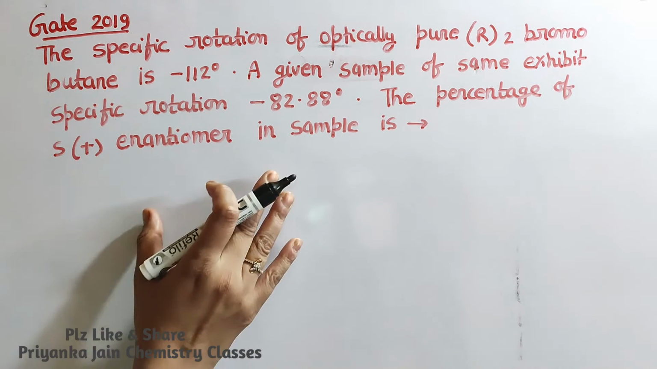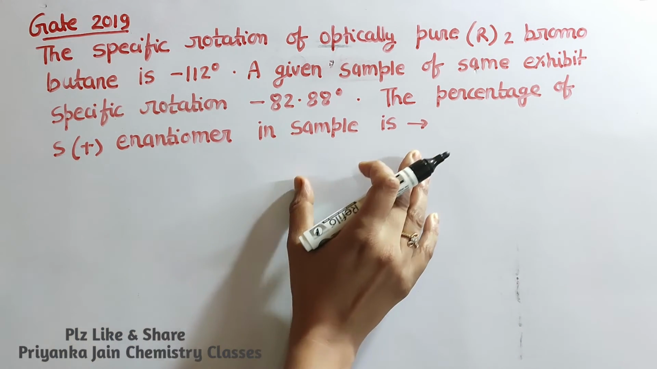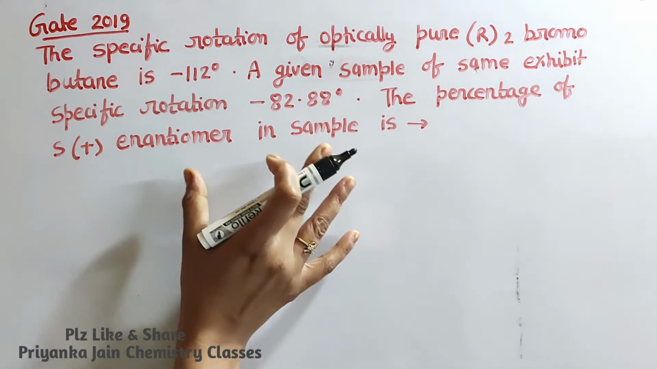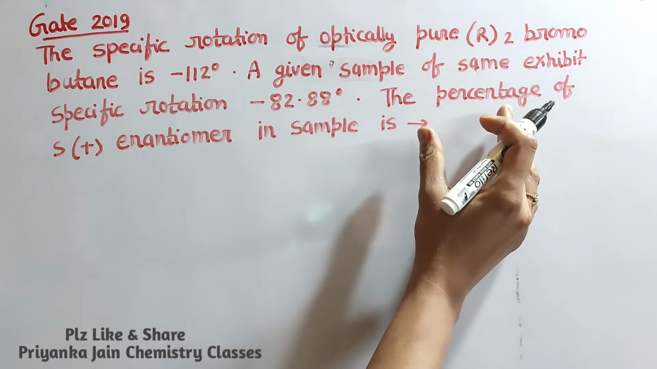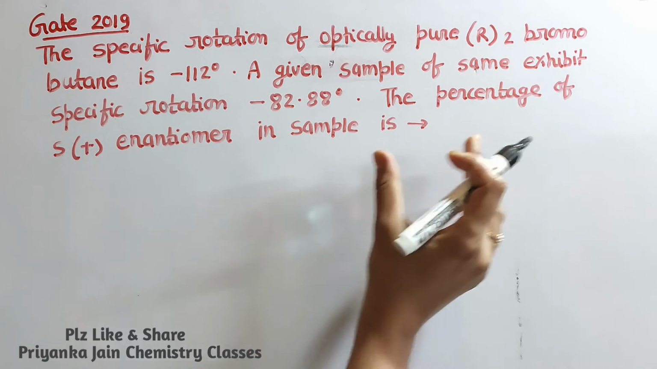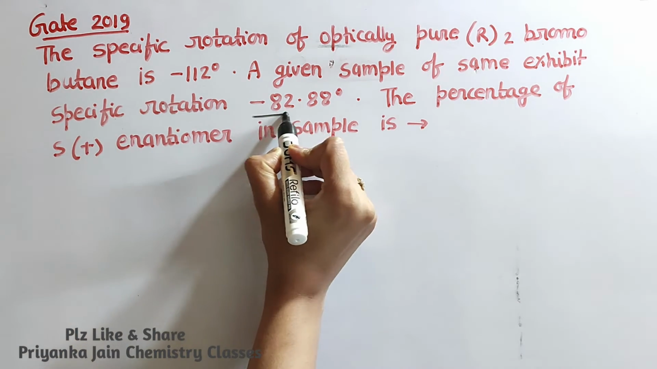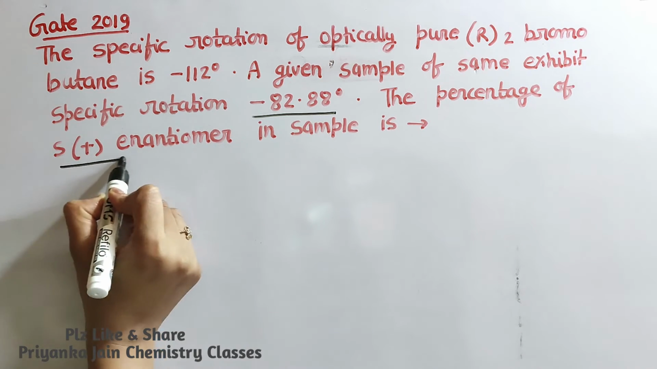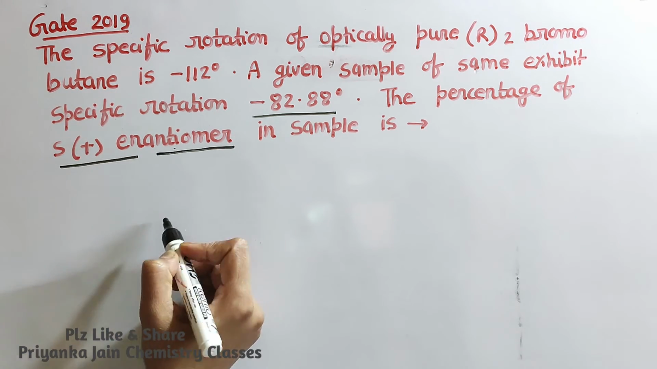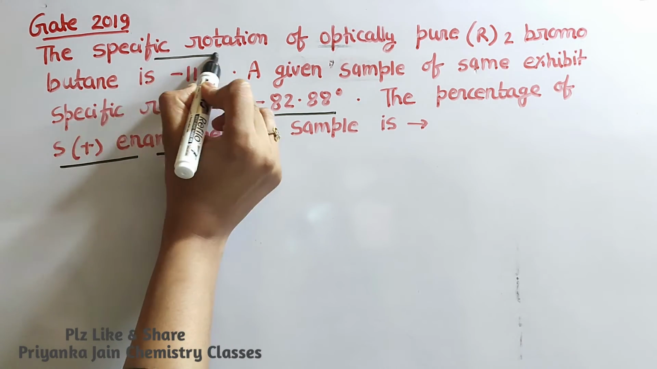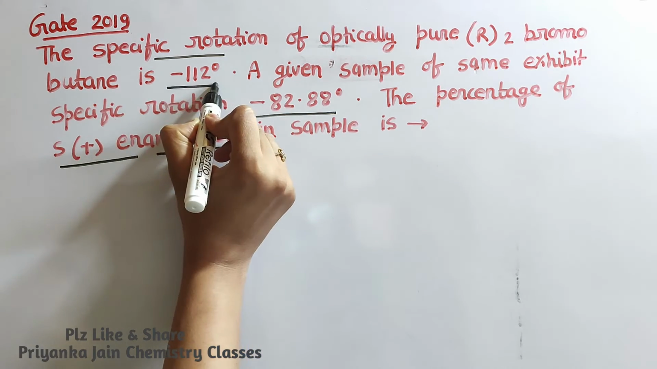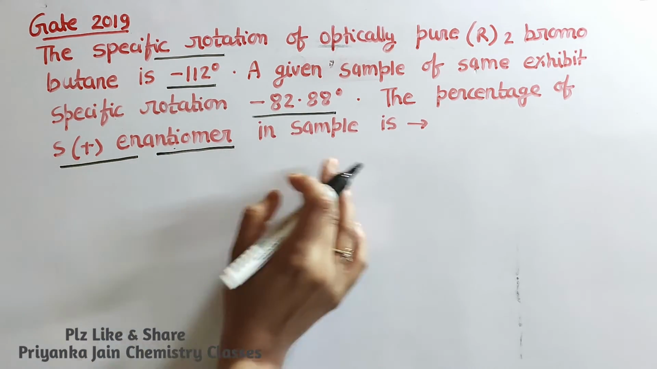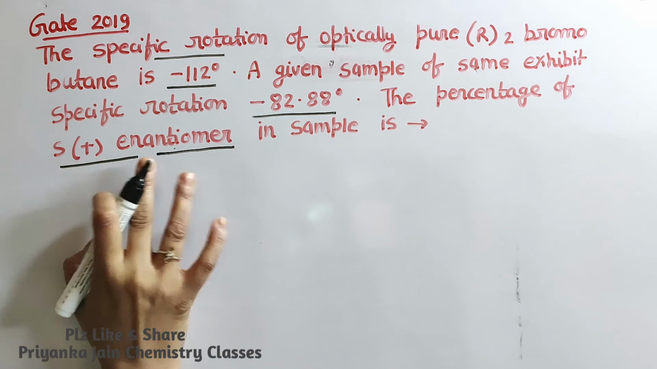The question is: the specific rotation of optically pure R-2-bromobutane is minus 112 degree. A given sample of the same, R-2-bromobutane, exhibits a specific rotation of minus 82.88 degree. The percentage of S plus enantiomeric form in the sample is? We are given the specific rotation of the pure form, minus 112 degree, and of the sample, minus 82.88 degree, and we have to find the percentage of S enantiomer.